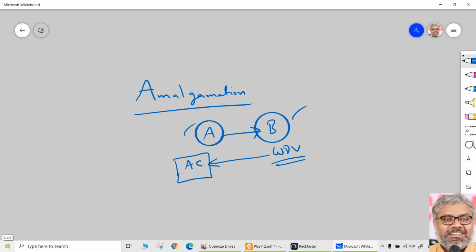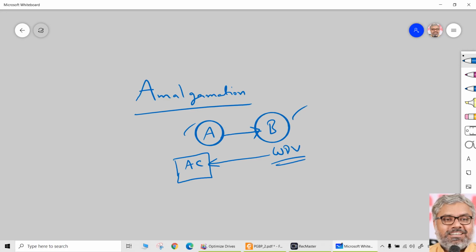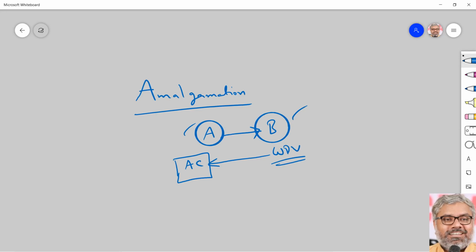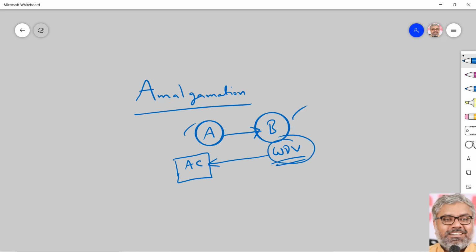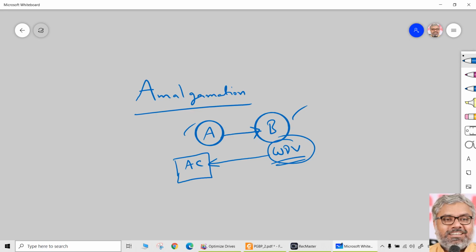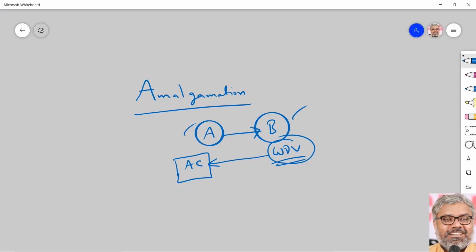If there is an amalgamation, if one company acquires the business of another company and the other company B Limited transfers the assets to A Limited, so B Limited is transferor, A Limited is transferee in this example, then the assets which are acquired by A Limited by virtue of amalgamation will have an actual cost which is equivalent to the written down value of the same assets in the books of transferor, that is B Limited. That has to be understood very clearly. That is a transaction of amalgamation.